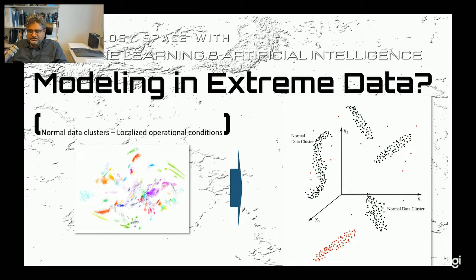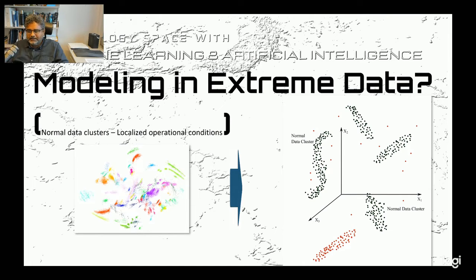Some data clusters are Gaussian, some are non-Gaussian, and these clusters exist in a high dimensional space. And you should remember these data clusters often relate to some sort of localized operational condition of the system where these data sets are being collected.